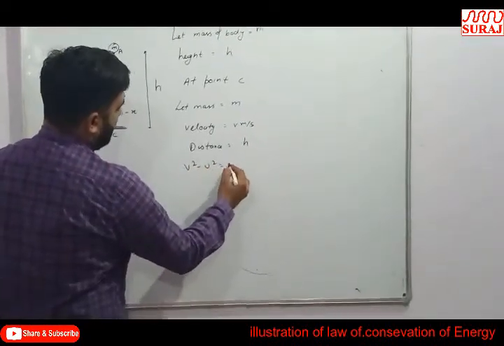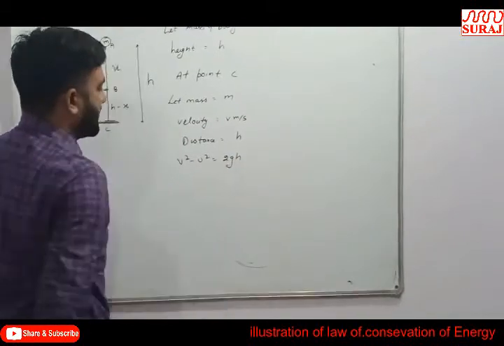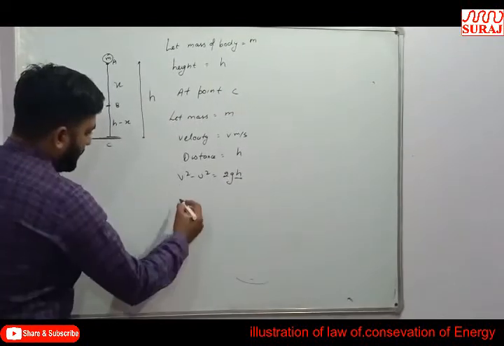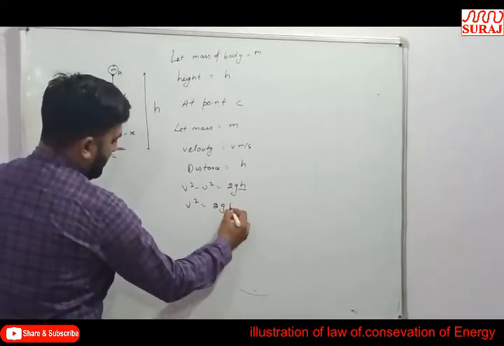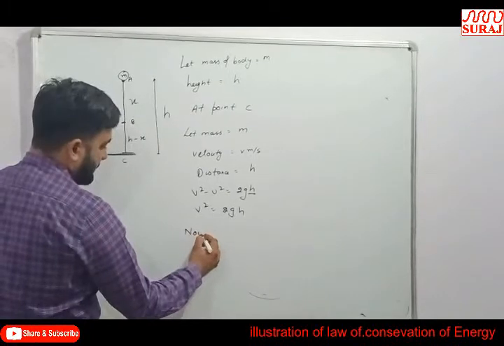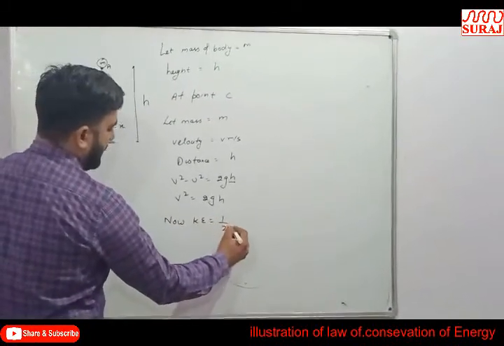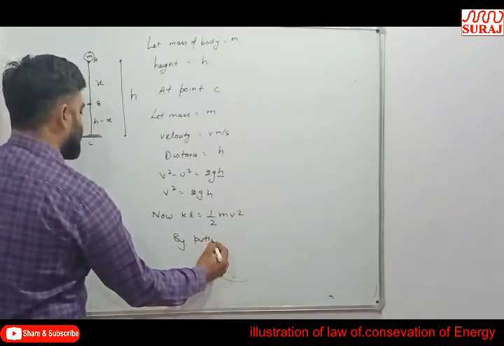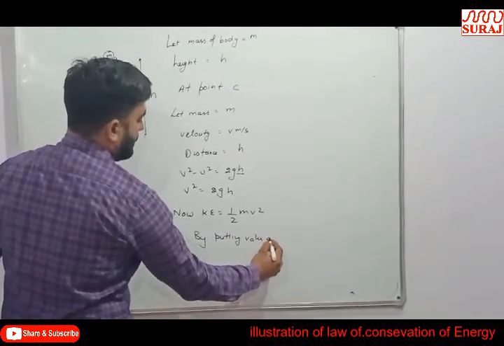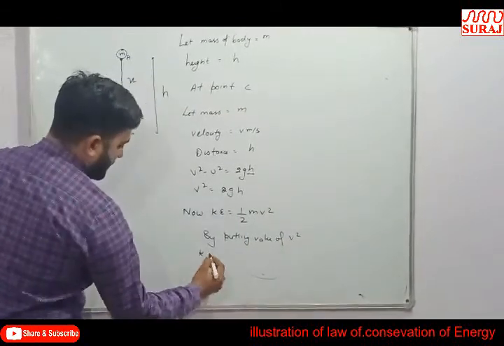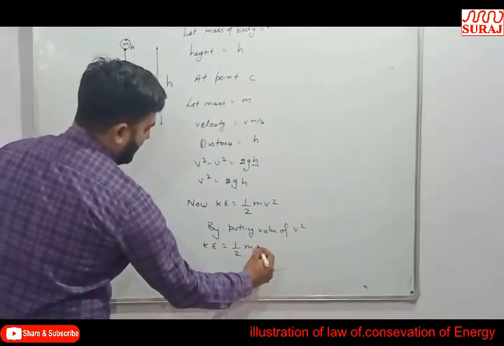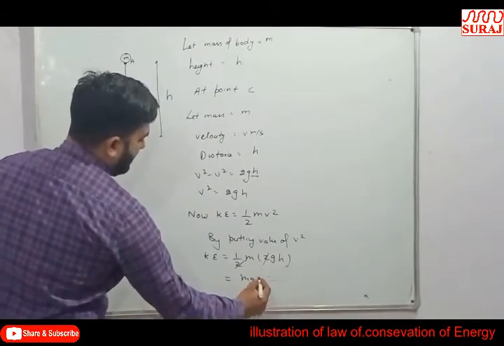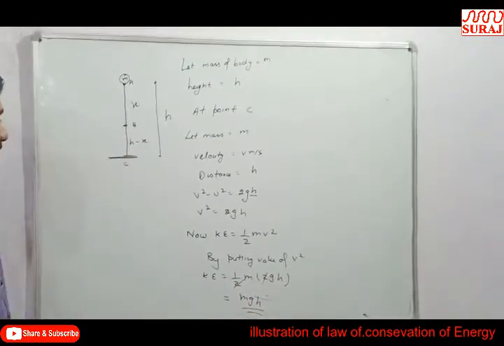According to the third equation, v square minus u square is equal to 2gh, because the distance from A to C is h. So v square is equal to 2gh. Now kinetic energy is half of mv square; putting the value of v square, kinetic energy is 1 by 2 m into 2gh. The 2s cancel, so it is equal to mgh.